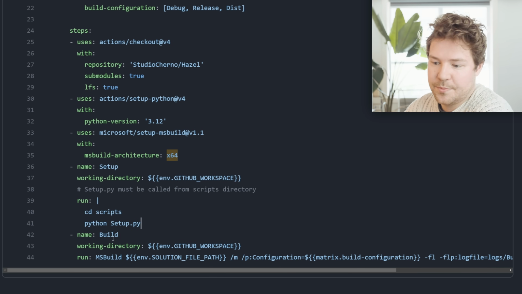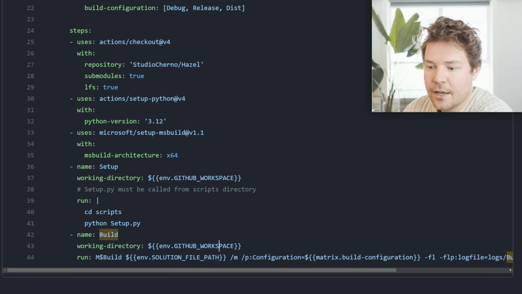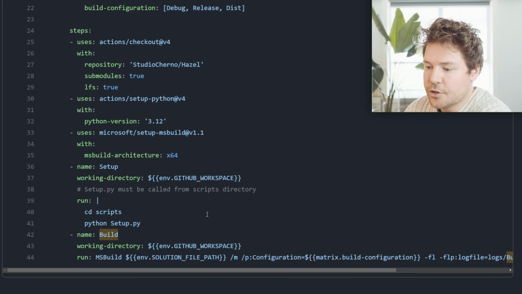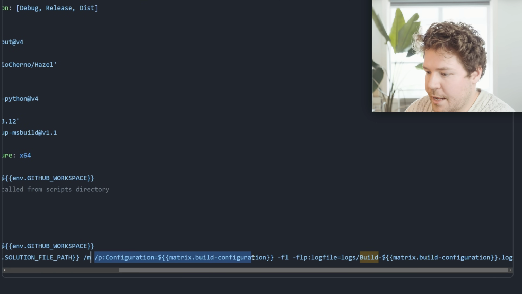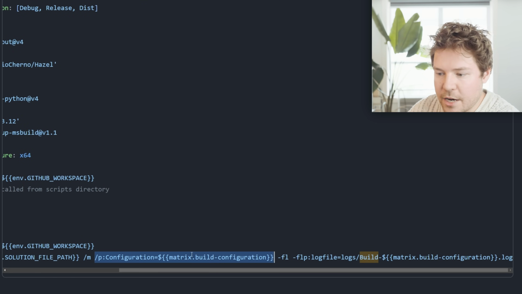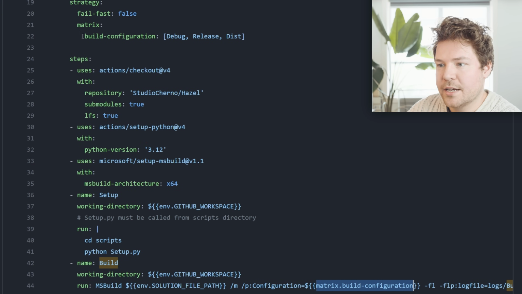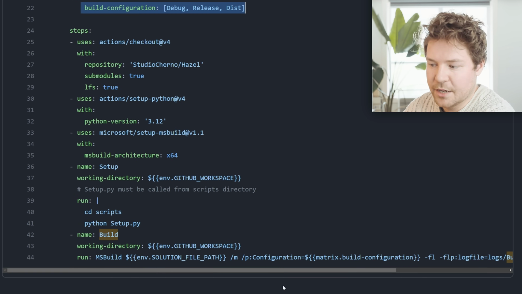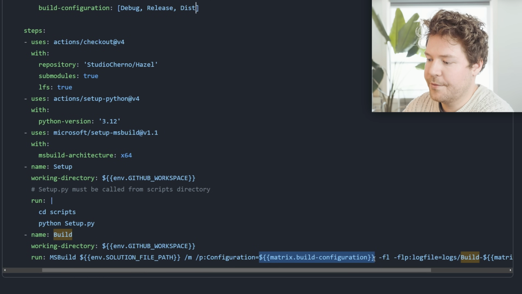So we can now call MS build. This step is just called build. Again, inside this working directory, it will call ms-build with the solution file path, which is specified over here, hazel.sln, that's our solution. /m just means that it will build the projects in parallel. And then we have an actual property here, which is our configuration set to matrix.build configuration. So whatever variation of this matrix is being run at the moment, whether that be debug, release, or dist, that is the variable that goes in here.